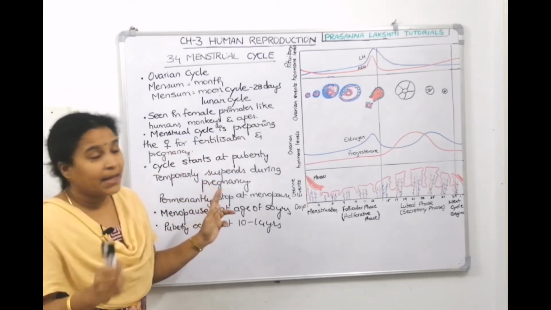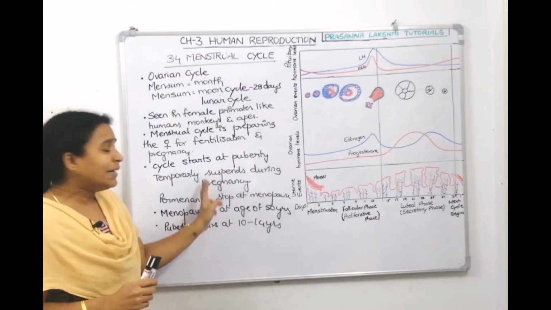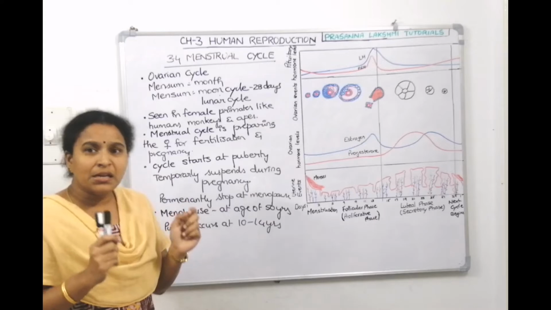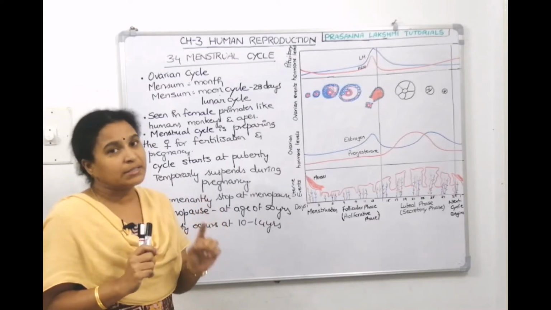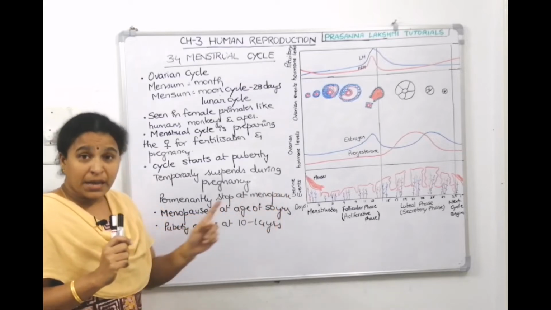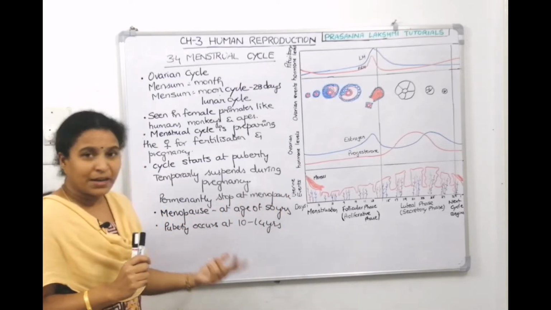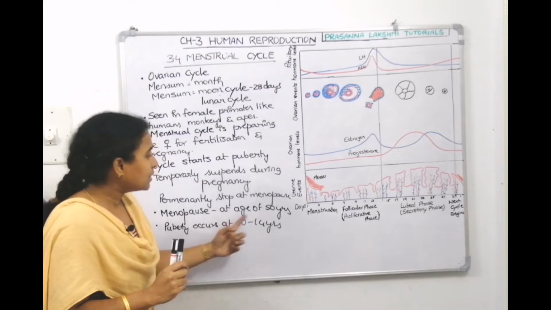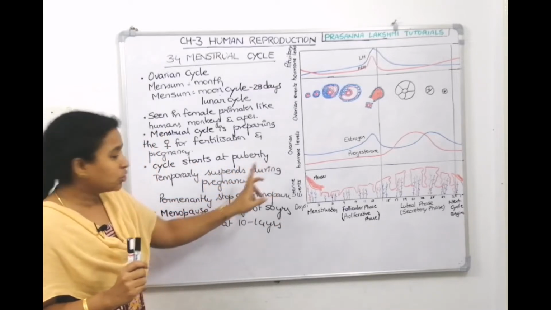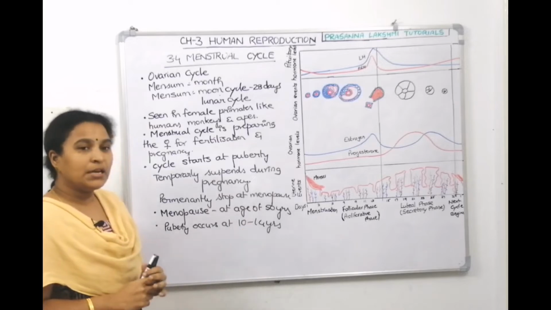The menstrual cycle starts at an age called puberty. It temporarily suspends during a period called pregnancy. During the initial months of lactation also, the menstrual cycle gets suspended. Permanently it stops at menopause. What is the age of menopause? It's variable, but in most cases it's around the age of 50 years. Now, when does it start? It starts at puberty. What is the age of puberty? It is 10 to 14 years.